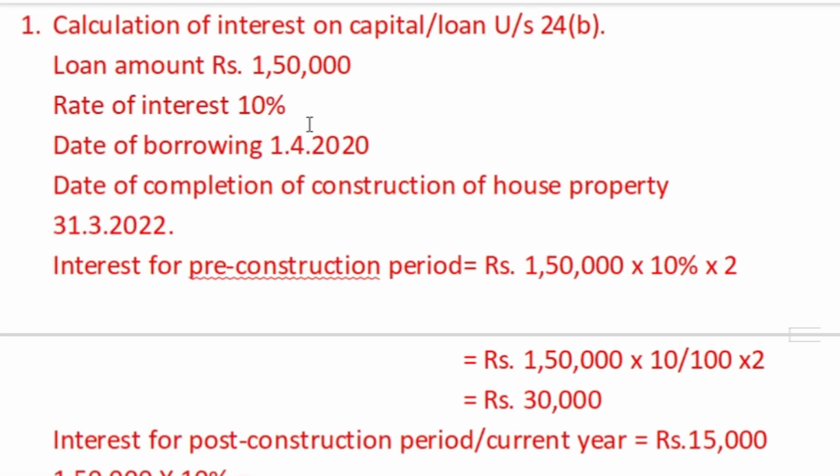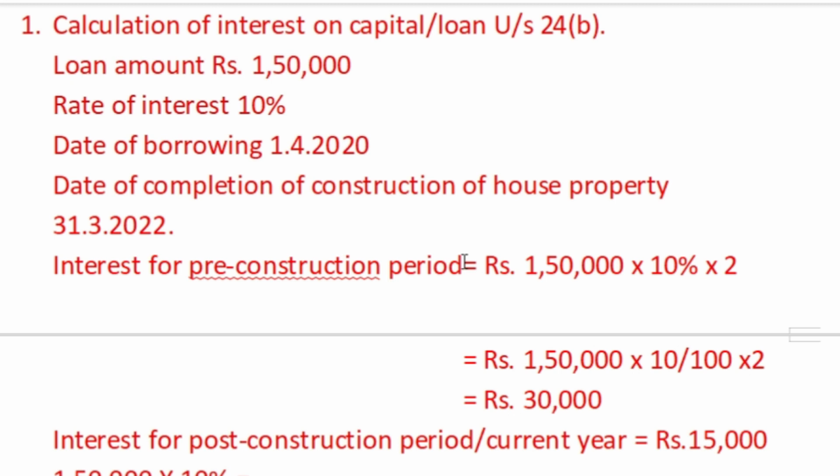So this property took 2 years to complete construction work. In these 2 years, the landowner has paid interest on loan, and that is the pre-construction period.